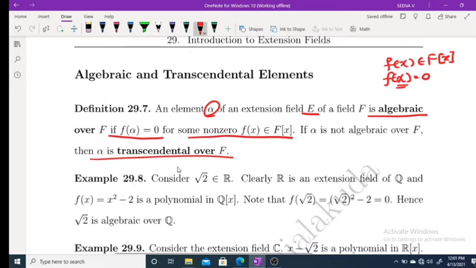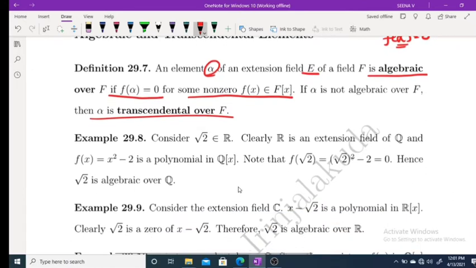For example, consider root 2 belonging to R, and clearly R is an extension field of Q. If you consider the polynomial f of x equal to x square minus 2, then clearly this is a polynomial in Q[x] because its coefficients belong to Q. Now f of root 2 is equal to 0. Therefore root 2 is algebraic over Q.